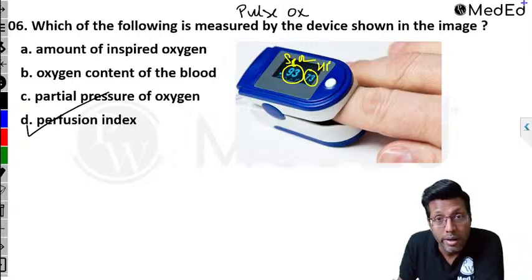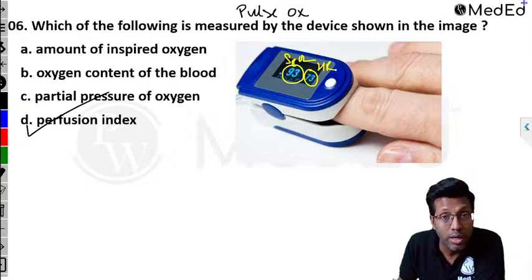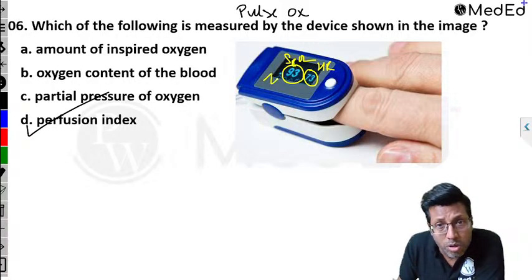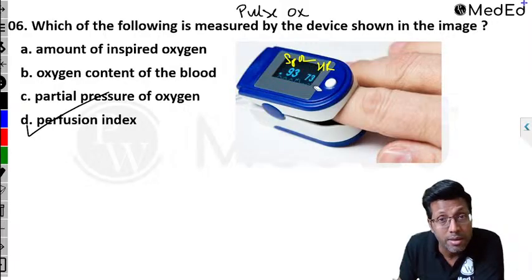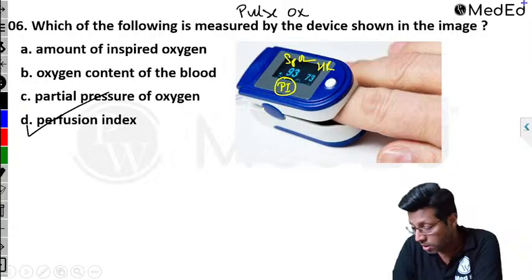Next, you get to see the heart rate, right? Based on that, you can get to know the arrhythmias. But can you see this plethysmography graph? This tells you the peripheral perfusion. It tells you the volume status. And you must have seen, if you have a pulse oximeter at home, it has something else written, PI, and that is called perfusion index.